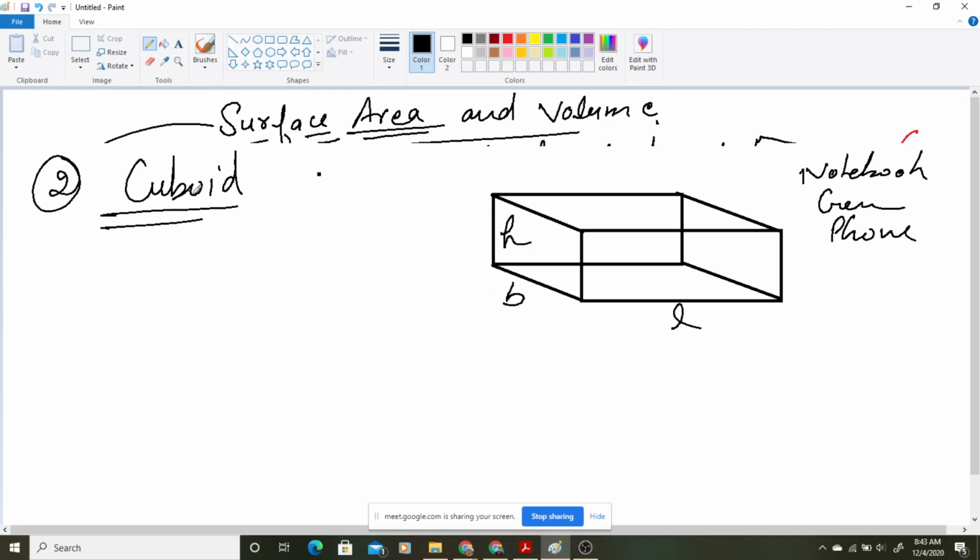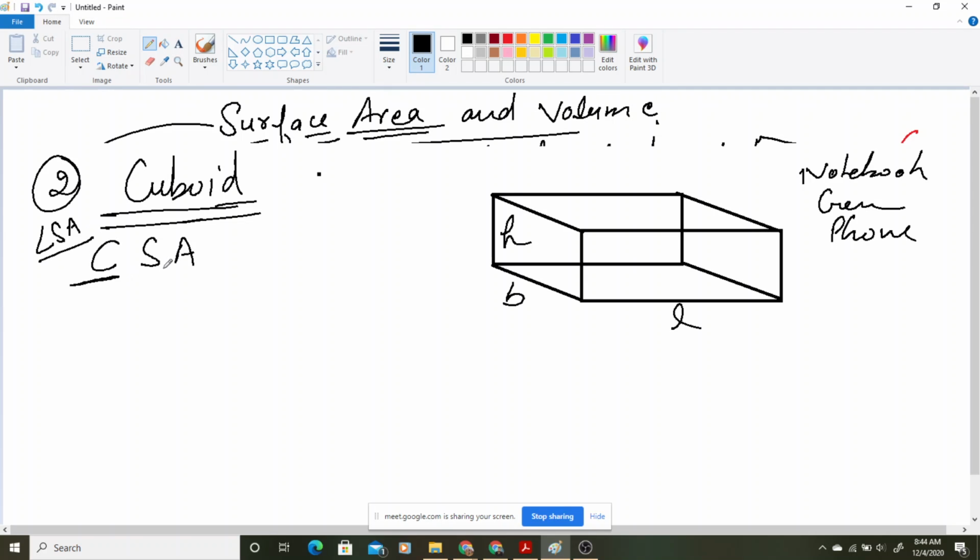So like your almirah. Whenever we are finding the surface area of a cuboid, again in cuboid, देखो cuboid के केस में भी we are having two things. One is CSA. Now you must be understanding the meaning of C here, that is curved. Sometimes you will see LSA written.